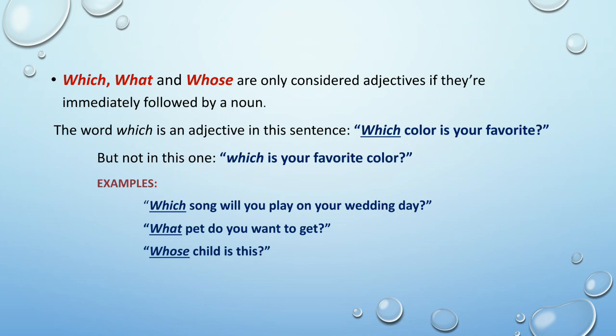Example, which song will you play on your wedding day? The word which is before the noun song, so it is an interrogative adjective. What pet do you want to get? Here the word what is just before the noun pet, so it is also an interrogative adjective. Whose child is this? The word whose is just before the noun child, so here also the word whose is an interrogative adjective.